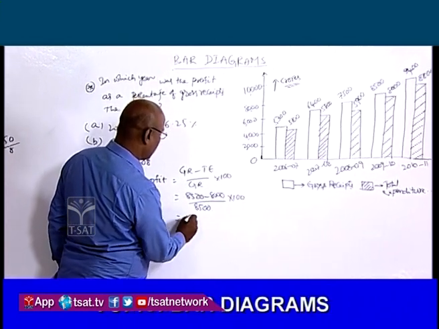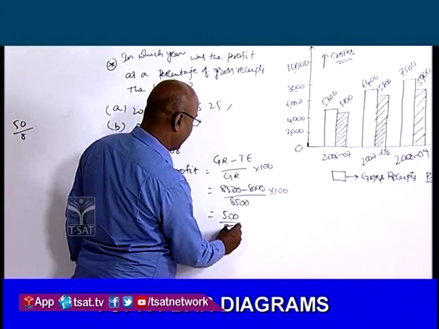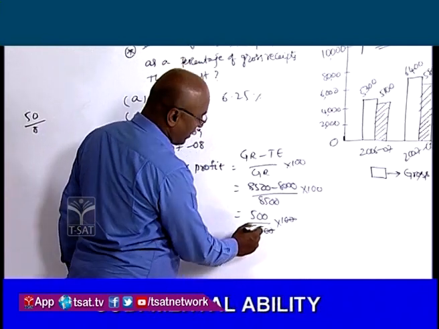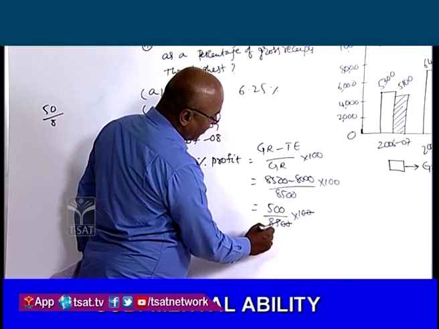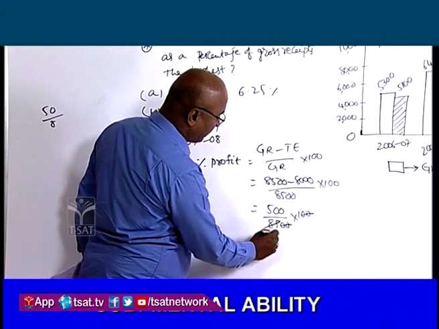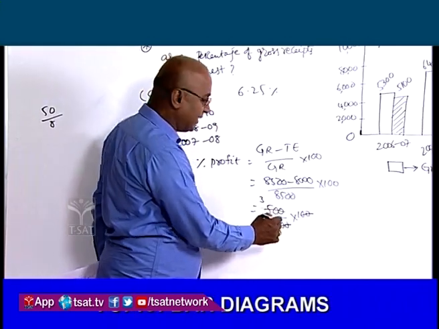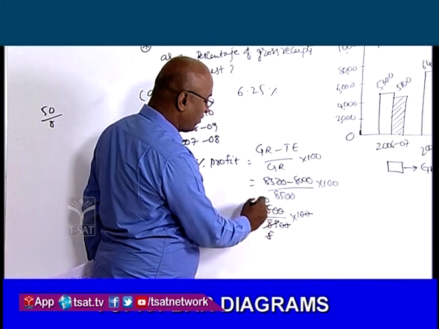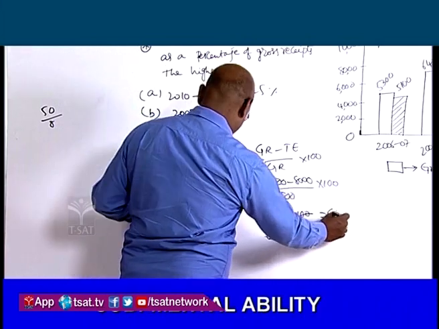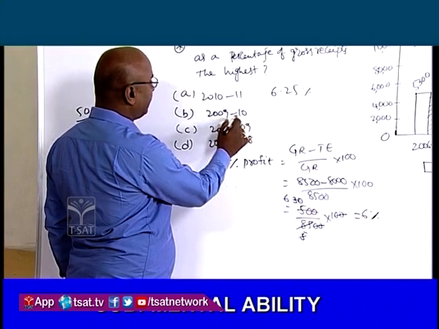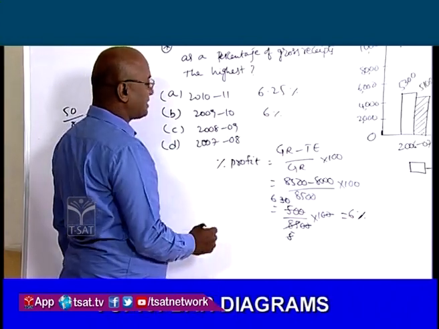So that is equal to 500 by 8,500 into 100. So zeros cancel. Now 17 5s are 85 and 17 3s are 510. Approximately it is 6%. And in the year 2009-10 it is approximately 6%.